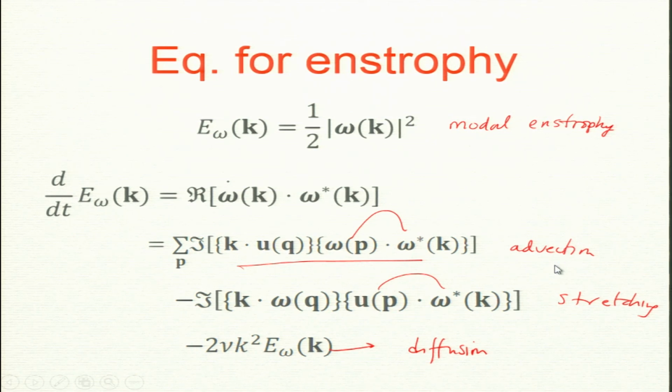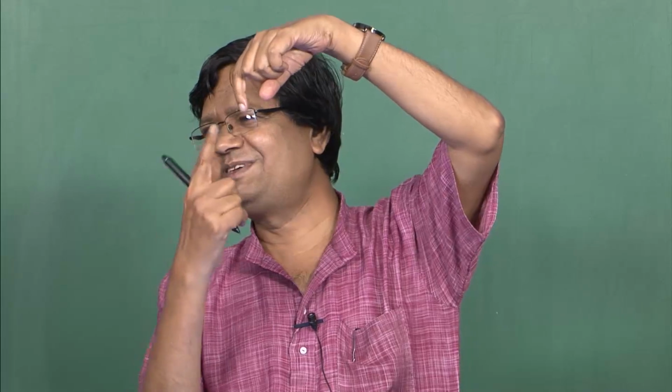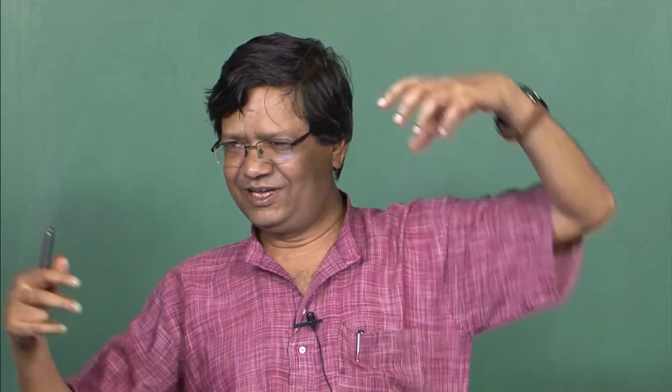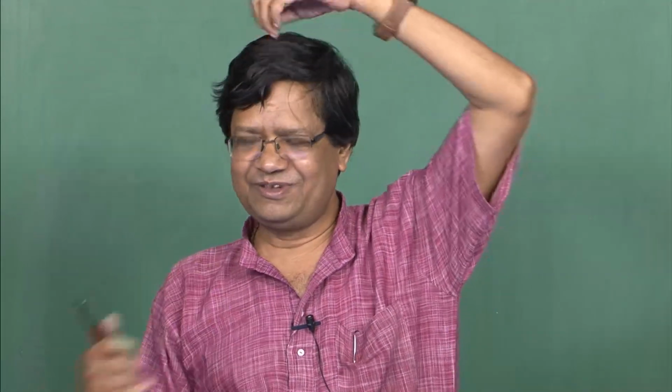By the way, I do not see many papers on this now, but if you look at the book by Tennekes and Lumley, there is a lot of discussion on the mechanism of vortex stretching. The flow should go like this and it should stretch; this is all in real space. There is an interesting discussion that when you stretch it, the frequency will increase just because of mechanics. If you stretch it, then angular momentum increases.